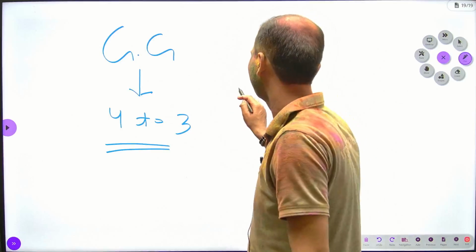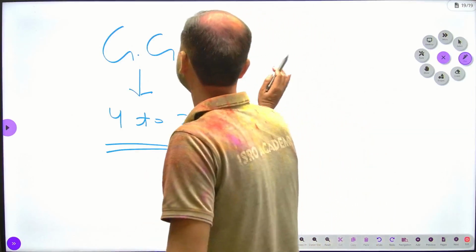Now you know very well what the meaning of Executive Council was.